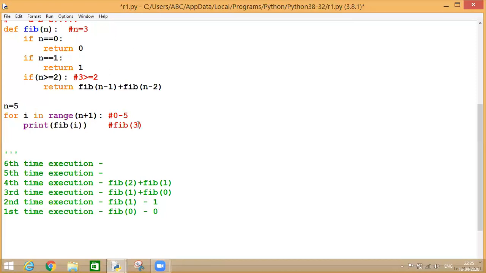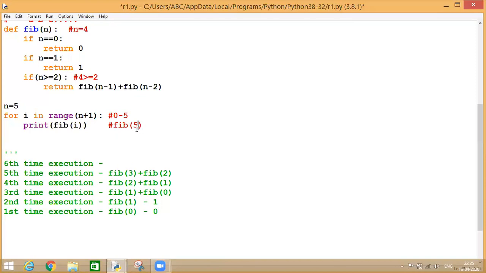Let's come back over here. Fib of 4. Now n will catch and hold the value as 4. And 4 is greater than or equal to 2. Condition becomes true. Again, we are returning this equation. And it will come in the form of fib of 4, n minus 1 is 3 plus fib of 2.